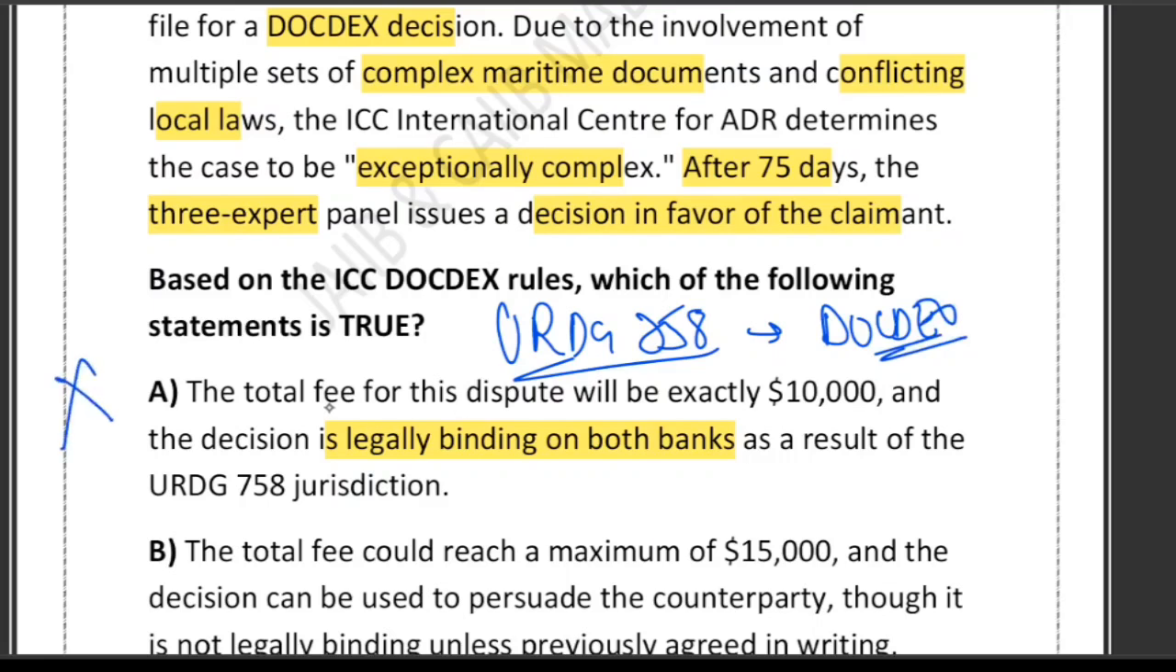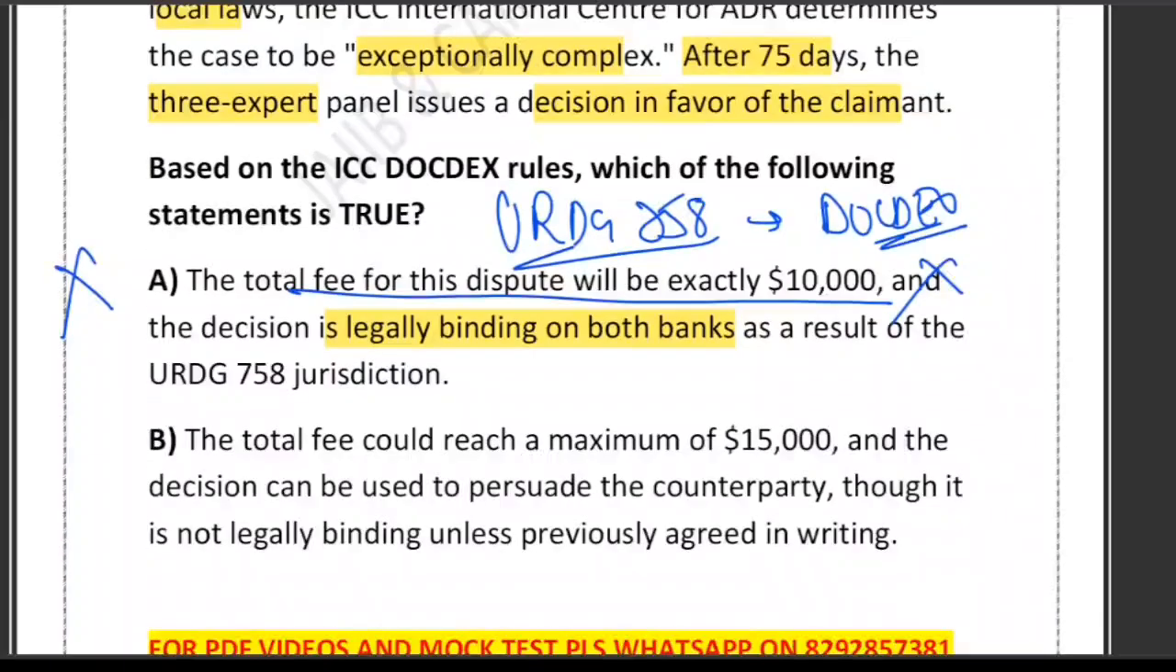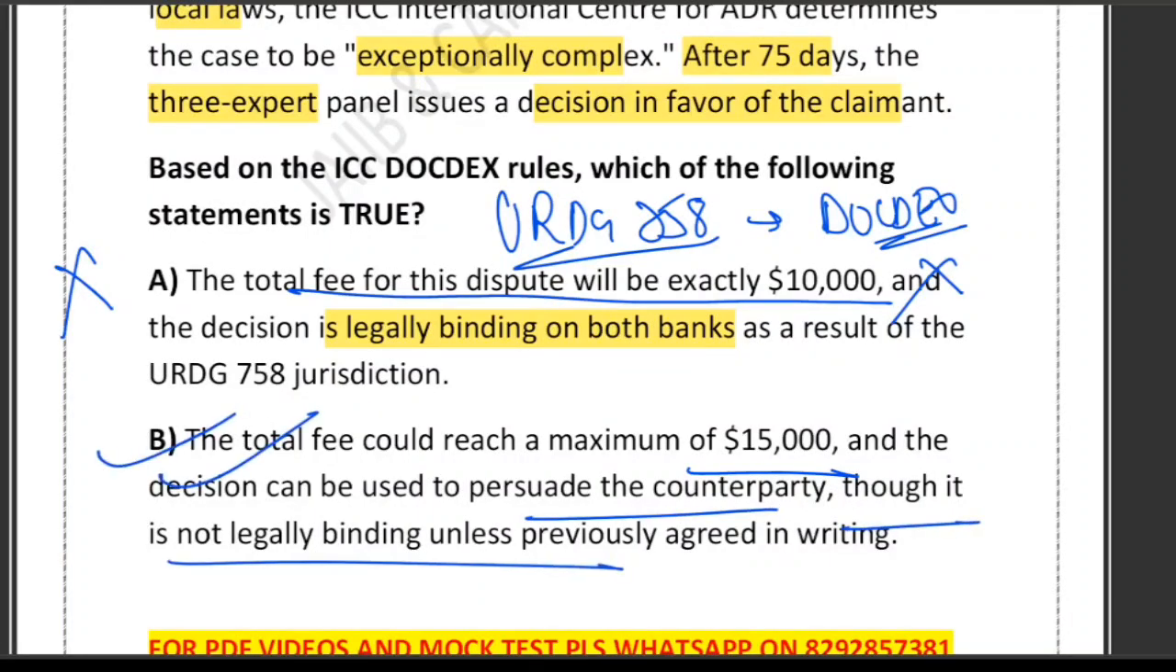It says that the total deposit of the fee is exactly $10,000. This is also wrong. What about B? It says that the total fee could reach a maximum of $15,000. Yes, it is correct. It could reach $15,000. Very good. And the second part says that the decision can be used to persuade the counterparty, though it is not legally binding. Exactly. B is the correct one.